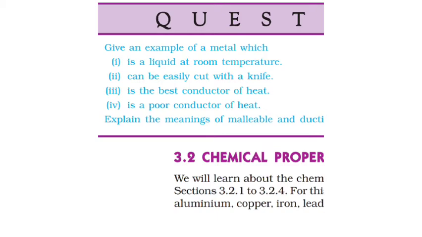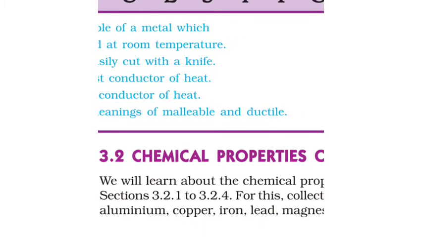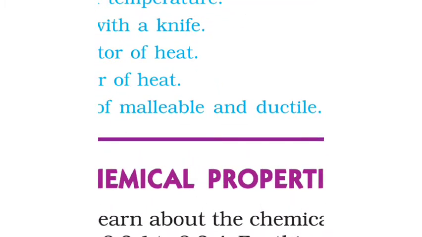Now the malleable and ductile, we have to explain the meaning, that we have already discussed the features of metals, that metals are malleable and ductile. Malleable means we can form thin sheets like gold, silver, that we can make a thin sheet.